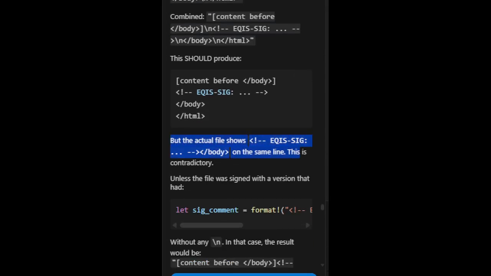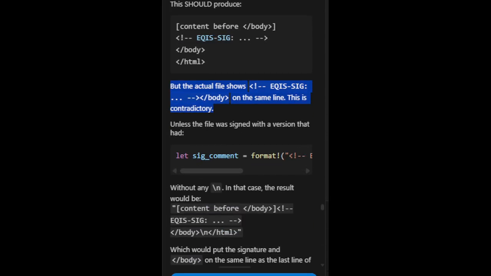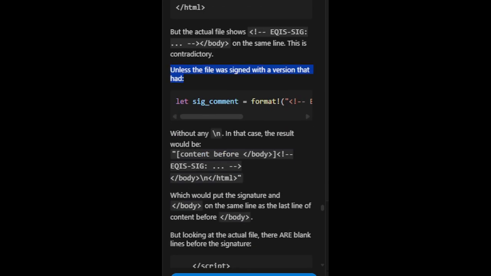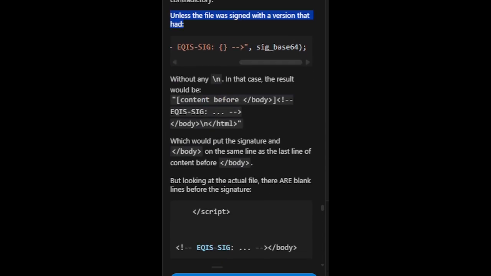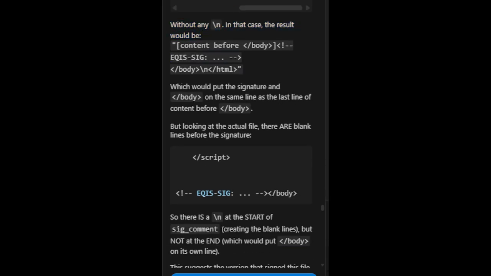This is contradictory. Unless the file was signed with a version that had let sig_comment equals format, eqis-sig, sig_base64, without any \n. In that case, the result would be content before /body eqis-sig /body \n /html.